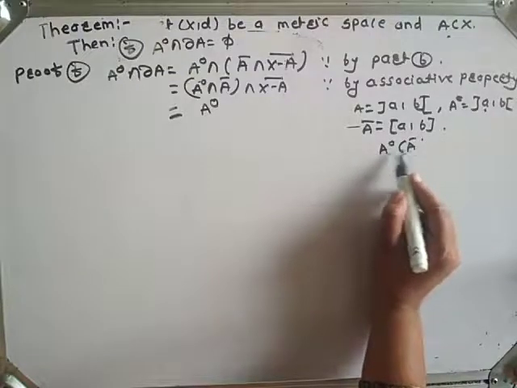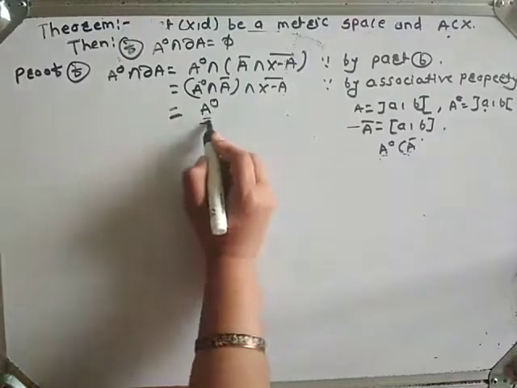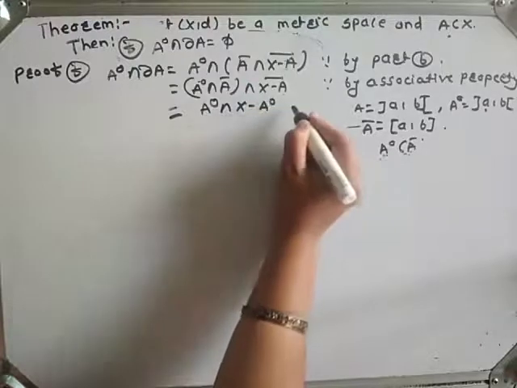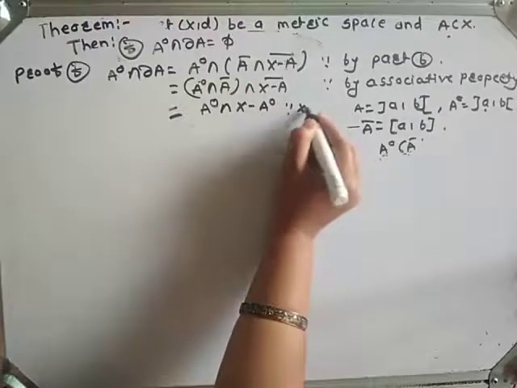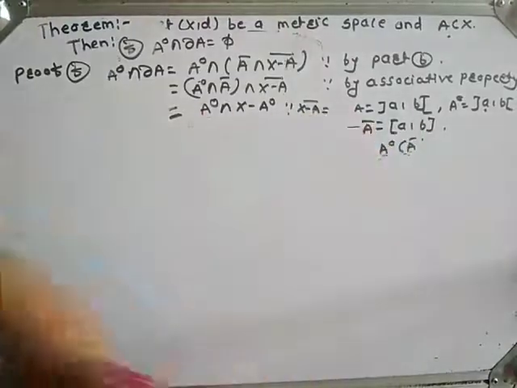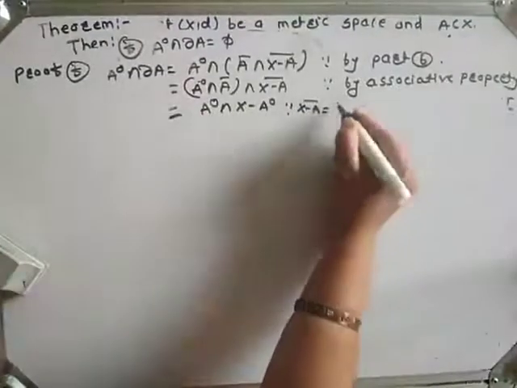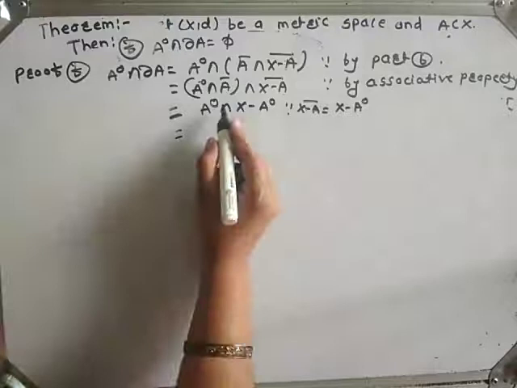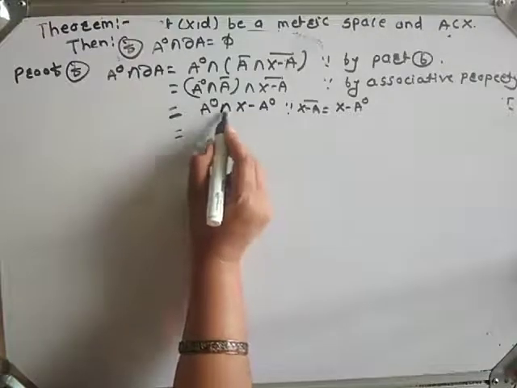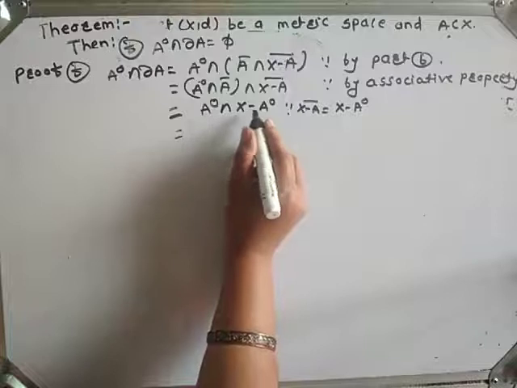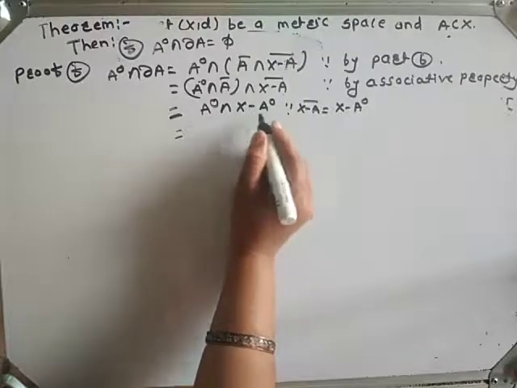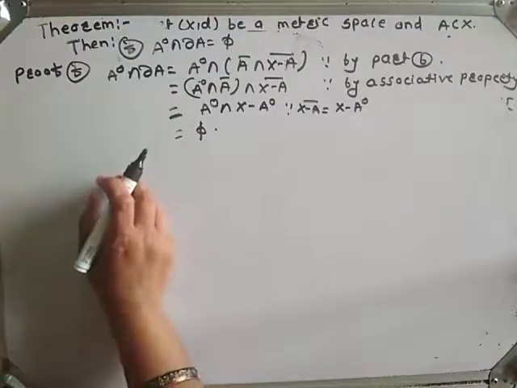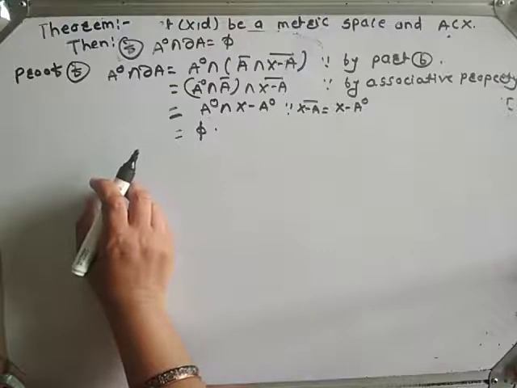Therefore, the intersection of this set must be A interior intersection X minus A closure, since X minus A closure is equal to X minus A interior, which is equal to the intersection of A interior and the complement of A interior, which is obviously phi. Hence, proof of part F is complete.